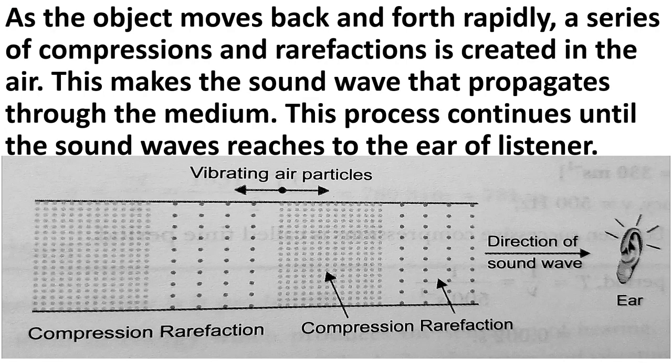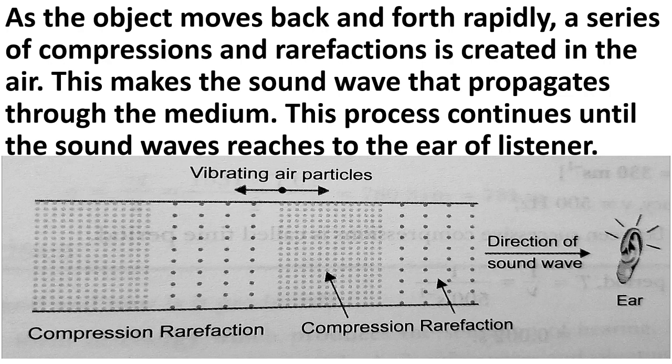So, as the object moves back and forth rapidly, a series of compressions and rarefactions is created in the air. This makes the sound wave that propagates through the medium. This process continues until the sound wave reaches the ear of the listener.